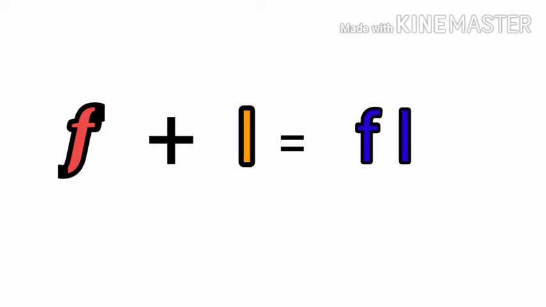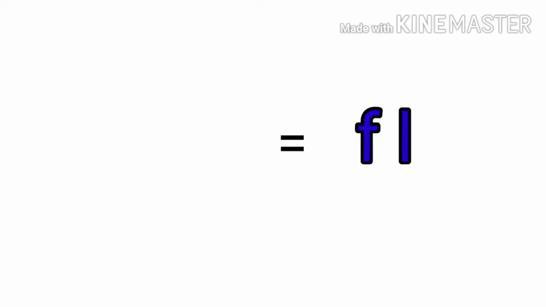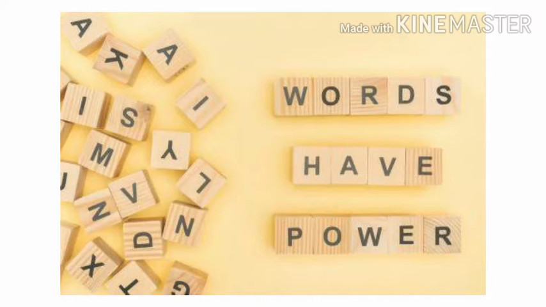Here, children, F is a consonant, L is also a consonant, and see, there is no vowel in between the two consonants, and we are pronouncing them together, right? So today we will discuss some words that start with FLA. F plus L, FLA. You will practice the words and the spelling, and it will increase your vocabulary. Okay, children? So come, let's start to learn some new words with FLA.